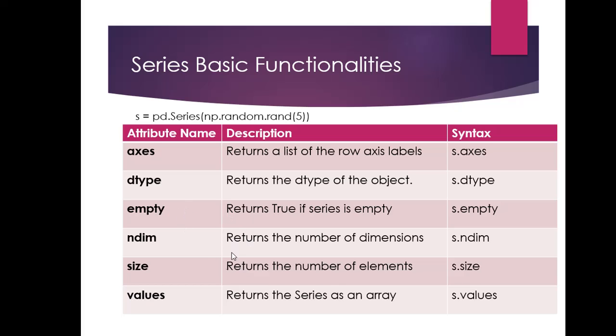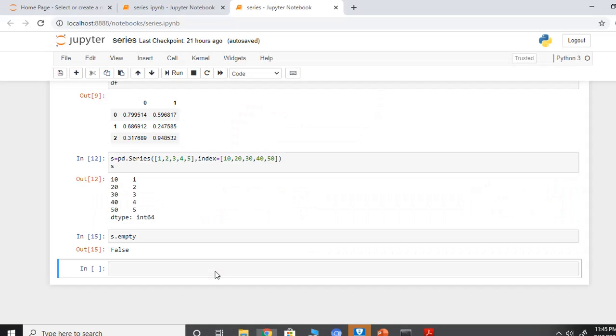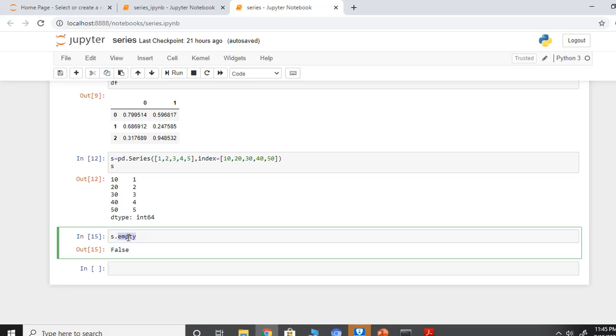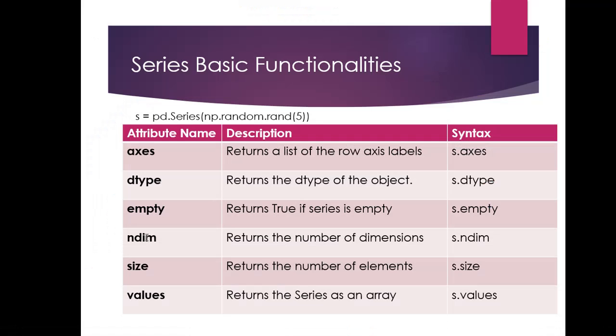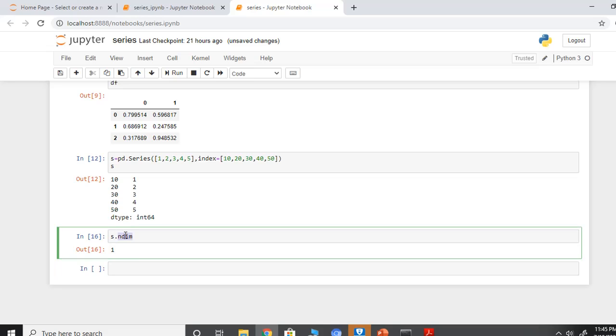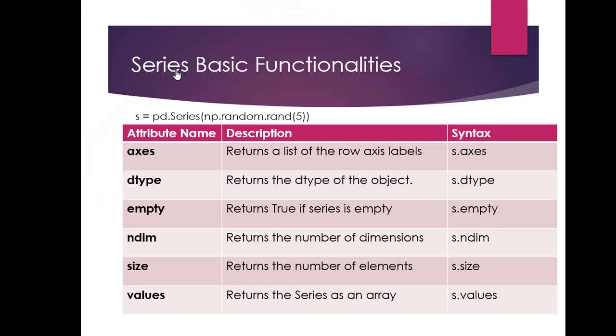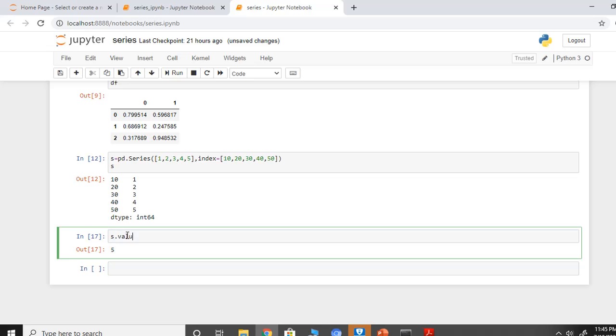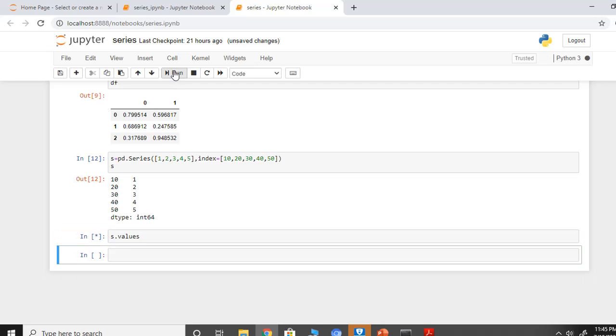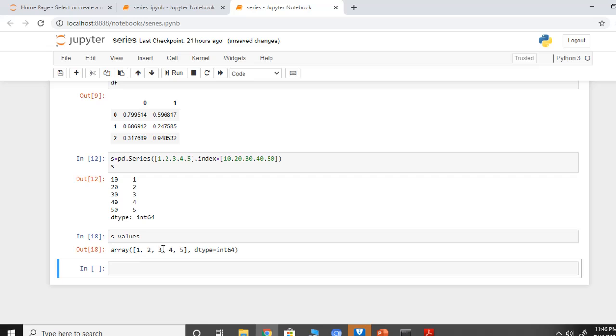Next is ndim. It returns the number of dimensions. Since it's a series, obviously there will be only one dimension. So number of dimensions is equal to 1. Next is size. What size does, it returns the number of elements. So if I say s.size, how many elements are there? There are 5 elements, so it should return 5. Okay, next is values. It returns the series as an array. So if I say s.values, it will return me an array with the values 1 2 3 4 5.